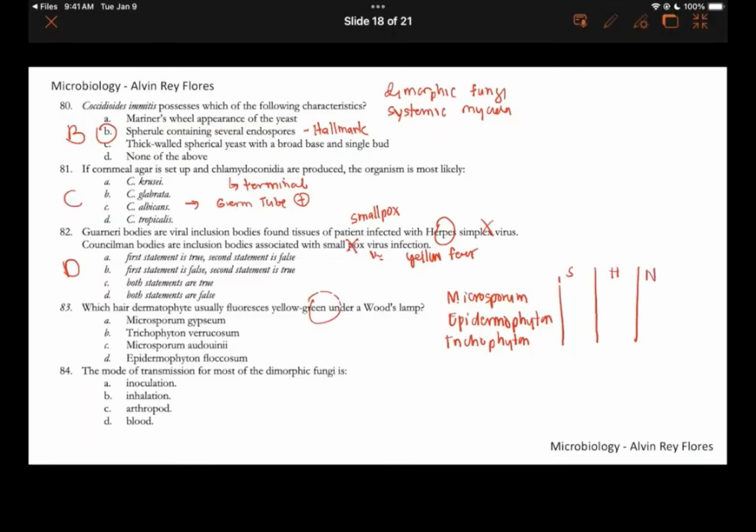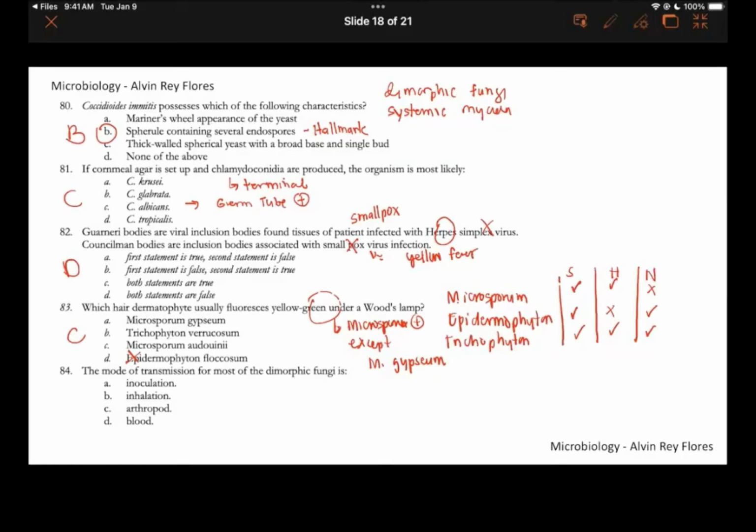If it affects your skin and hair but not the nails, that's Microsporum. If it affects the skin, not the hair and the nails, that's Epidermophyton. But if it affects the skin, hair, and nails, that is Trichophyton. This is a hair dermatophyte, so we can already remove Epidermophyton as a possible answer. If it fluoresces under Woods lamp, definitely these are your Microsporum. So that's letter C, Microsporum audouinii. Most Microsporum are positive for the Woods lamp, except Microsporum gypseum. Gypseum is negative for the Woods lamp exam. Number 83, letter C. Microsporum audouinii is an important agent of Tinea capitis, or ringworm of the scalp. So number 83, letter C.